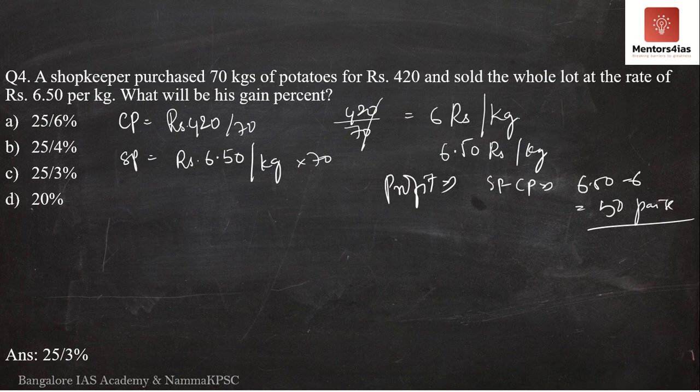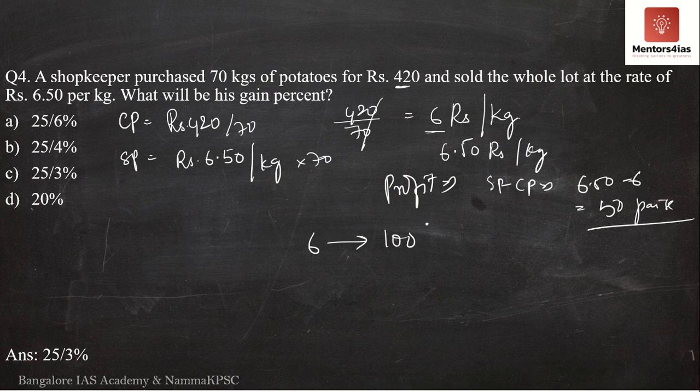Or you can go ahead with 50 paise itself, but if you take 50 paise as the profit, then you have to take cost price as 6. Either way it is correct, you will get the same answer. But why simply multiply by 70 and take 420 when we already have 50 paise and we can equate it with cost price as 6 rupees itself. So in order to prevent unnecessary calculations, I am going to say cost price is 6 rupees.